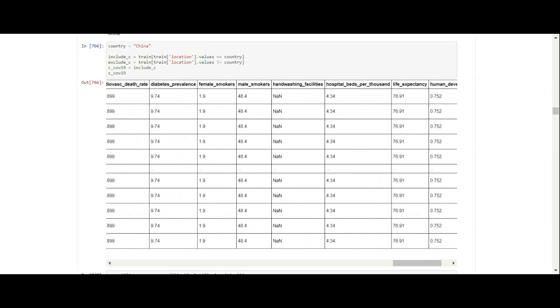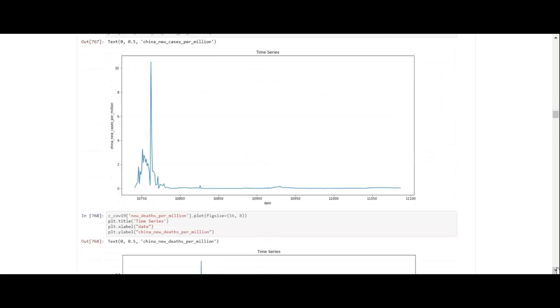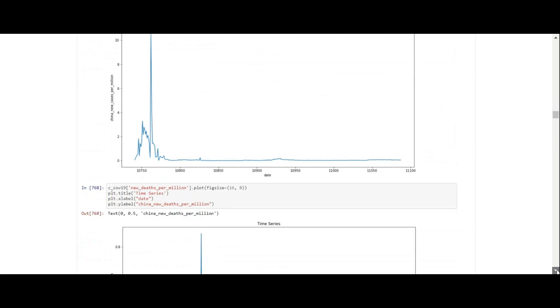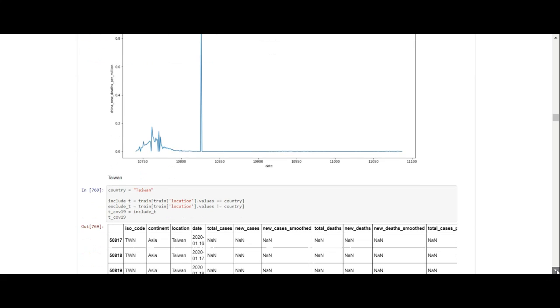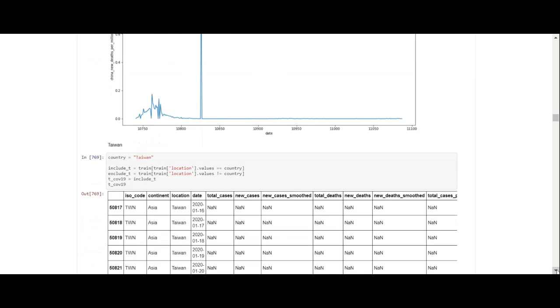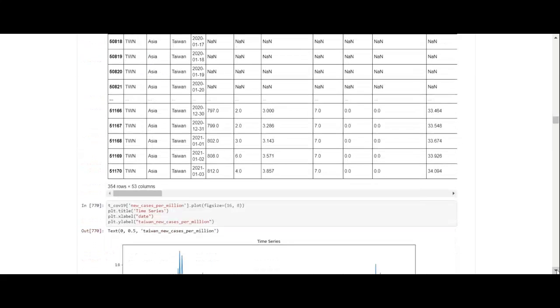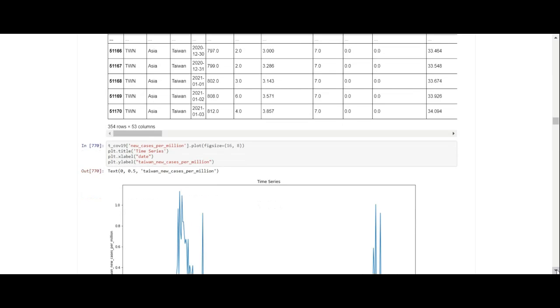So they have more hospital beds per thousand than the US and the UK. But they're very secretive about their statistics, so there's not really a whole lot of point in looking at them. But we can look at Taiwan.